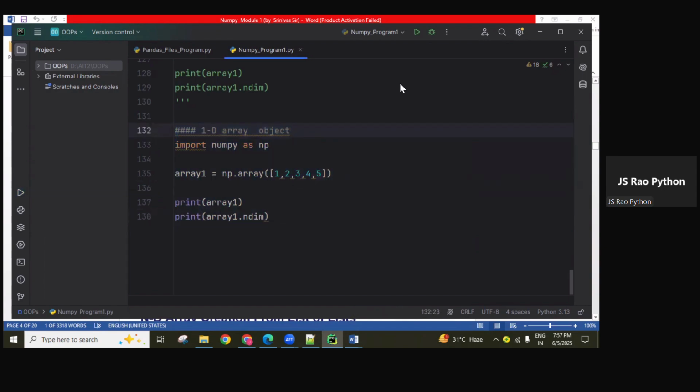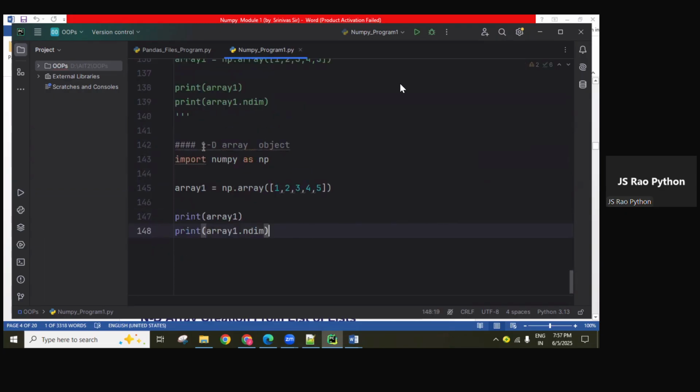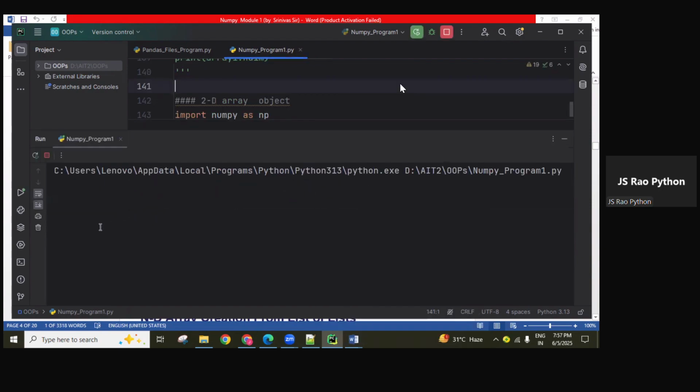And the next, two-dimensional array. So 2D means array of arrays, a list of lists we are creating. For example, this one is one array, inside that again 1, 2, 3. This is one array, comma, another array, guys, 4, 5, 6. So this is called a two-dimensional array.